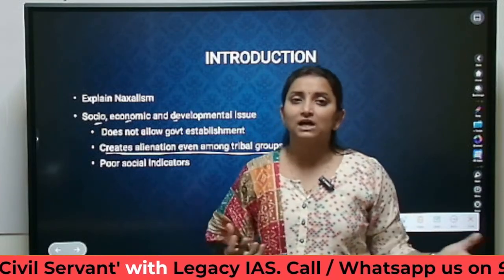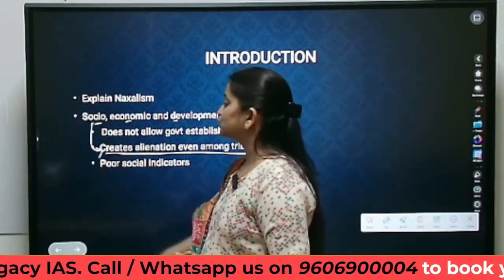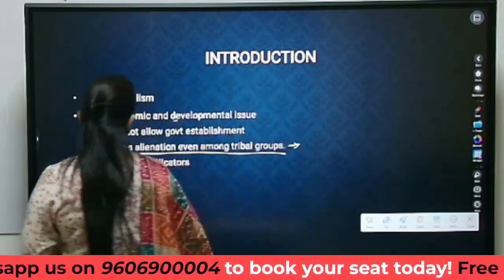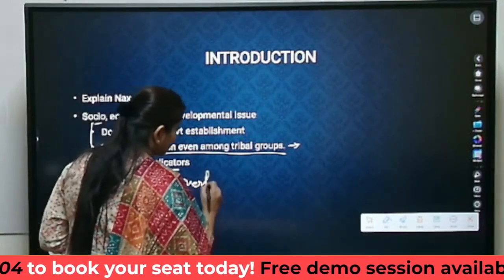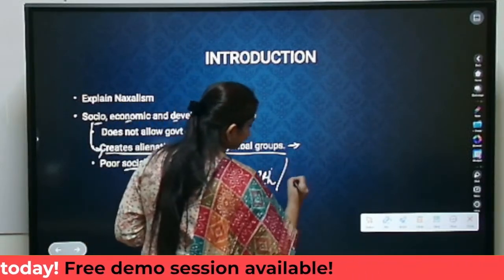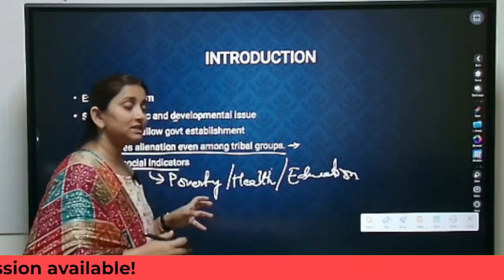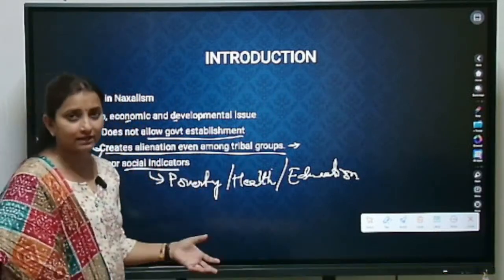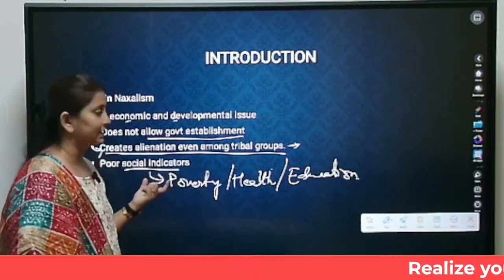So these tribal groups again will start fighting against each other. So such kind of rift is created. That is the social problem. It will also lead to poor social indicators. Because of Naxalism, we are not able to tackle issues such as poverty, health related issues or education related issues. Because Naxalism is not allowing government establishments to enter into core forest areas, we are not able to work upon our social indicators.